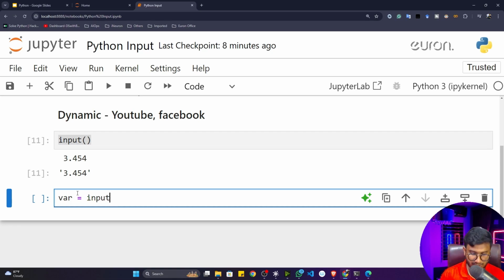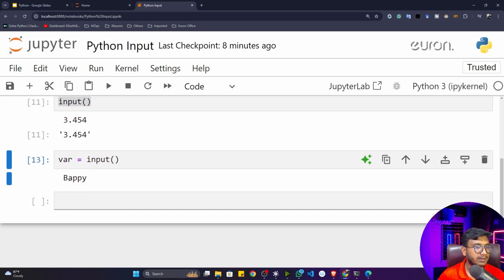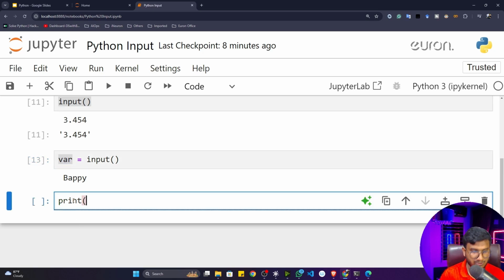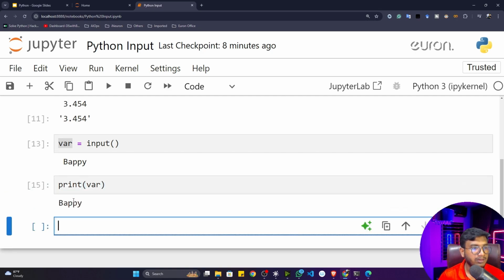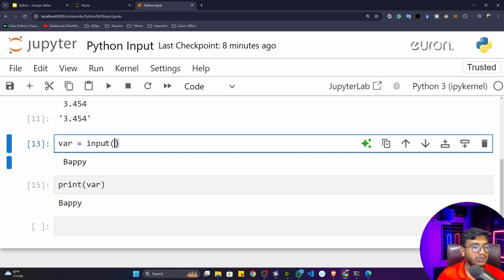So here I'll write this input function, and if I now execute my program, see, it is asking for the input. Let's say here I'm giving my name, and if I execute, you can see Bappy was my input. Now if you want to see the output, you can simply print this variable. I'll use the print function and pass this variable. Now if I execute, Bappy would be printed. Now you can see that I'm able to store this data inside a variable.